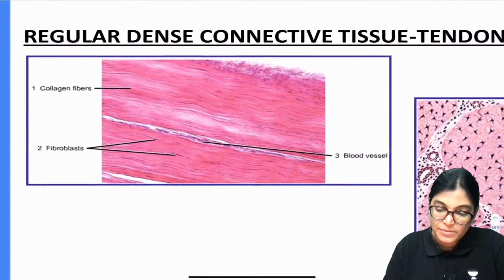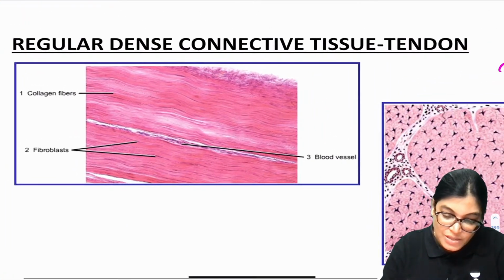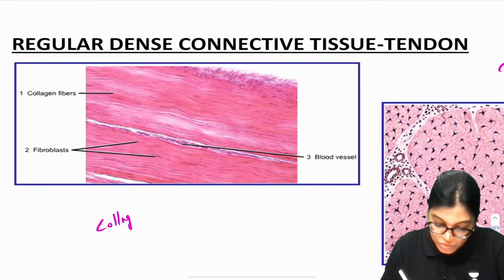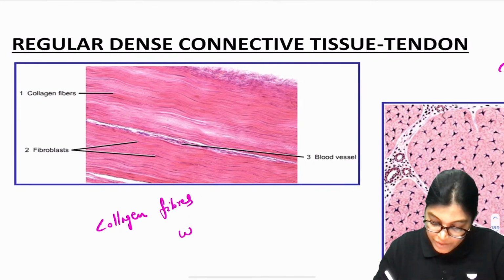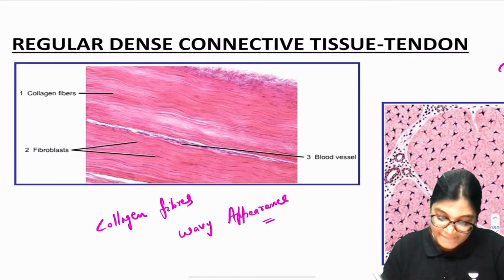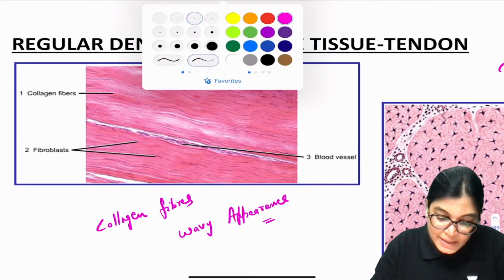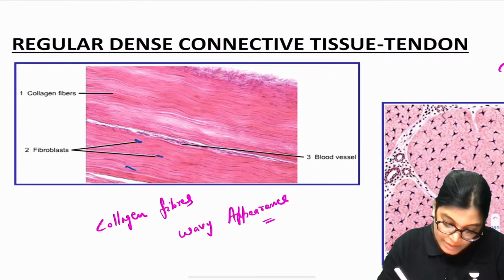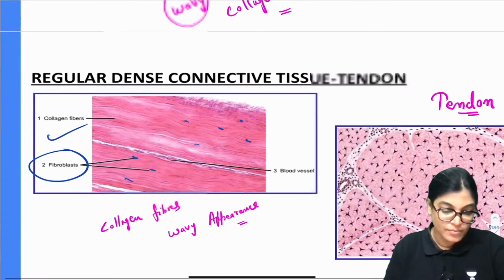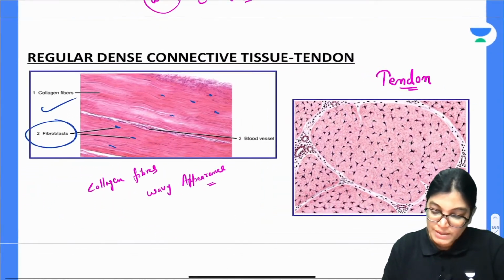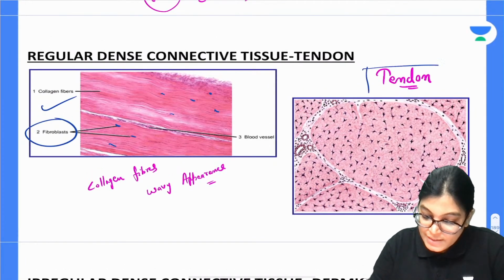In this diagram, you can clearly see the collagen fibers are shown with a wavy appearance. Fibroblasts are residing there. See here, fibroblasts will be in between. The collagen fibers are showing you the wavy appearance. Other than that, you can see the tendons residing here,